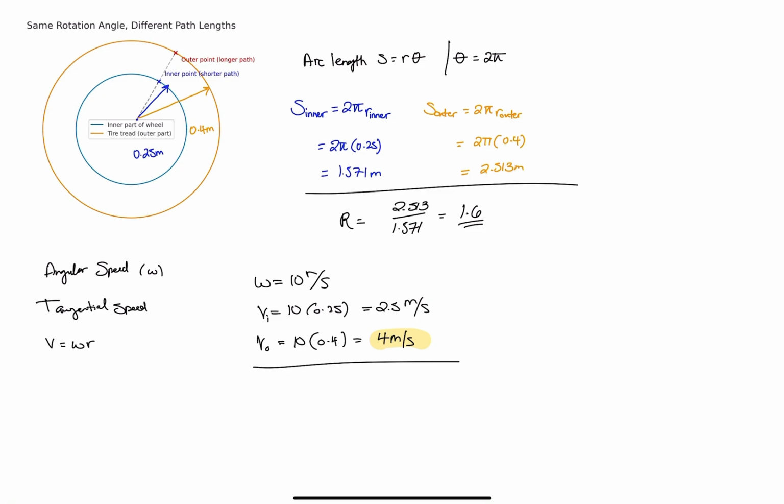The takeaway is, with the same rotation rate, if it's a bigger radius, it's going to have to move faster linearly. That's just how the math works.